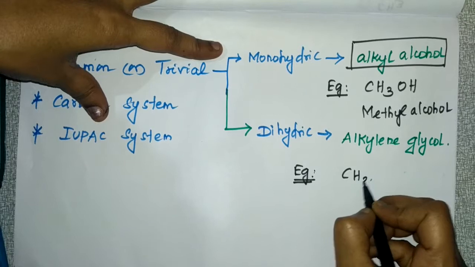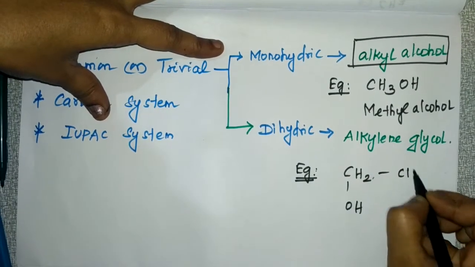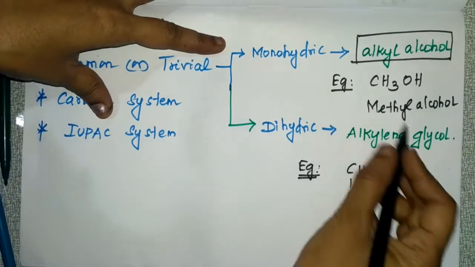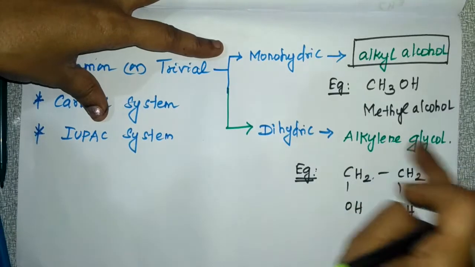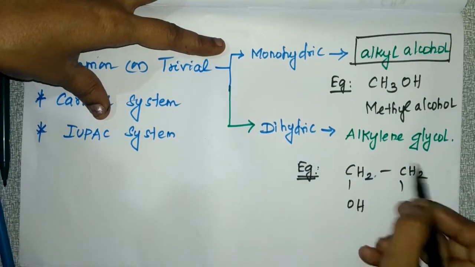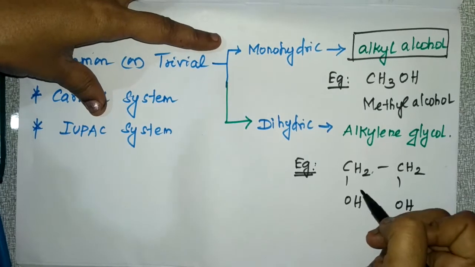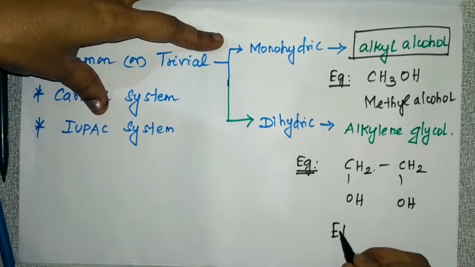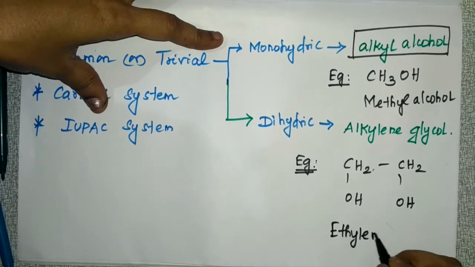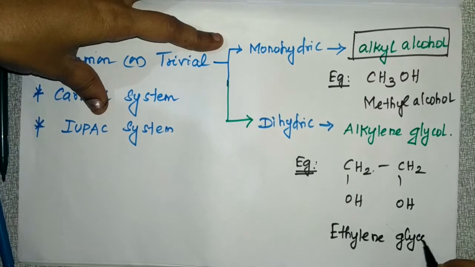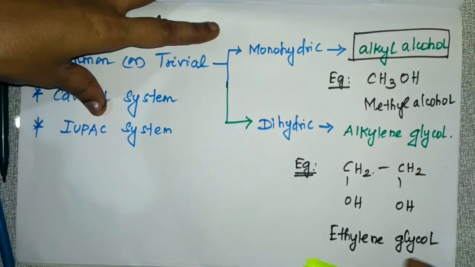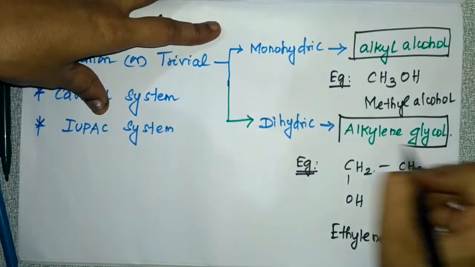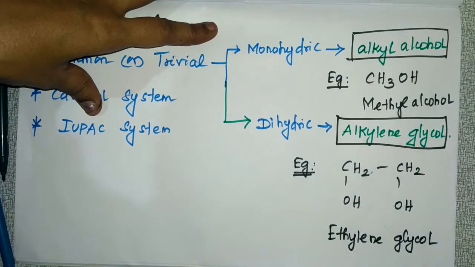So if it is CH2OH, CH2OH, how do you name this? Alkylene glycol, I told you. You have to follow this order. So what is the alkylene present here? Ethylene. And to that ethylene you have to add glycol. So its name is ethylene glycol. You have to follow this order only. If it is a dihydric alcohol, you have to follow the order alkylene glycol.